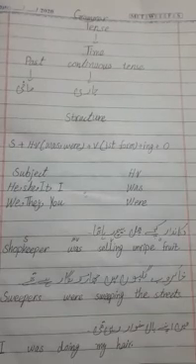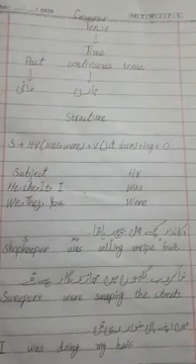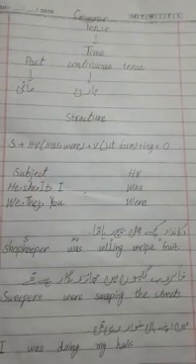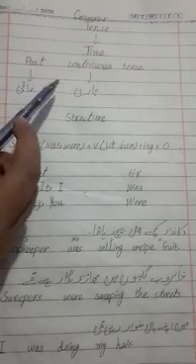Students, you know very well tense means time. It shows the period or time of action, and there are three types of tense: present, past and future. And there are 12 branches of tense. Today we will learn about past continuous tense.